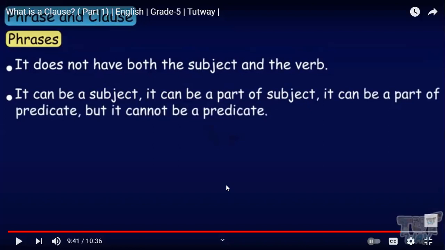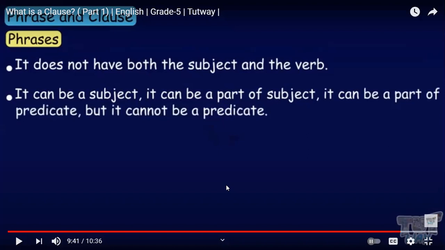It can be a subject or a part of the predicate, and the predicate comes after the subject. So the subject can be a phrase and part of the predicate can be a phrase.